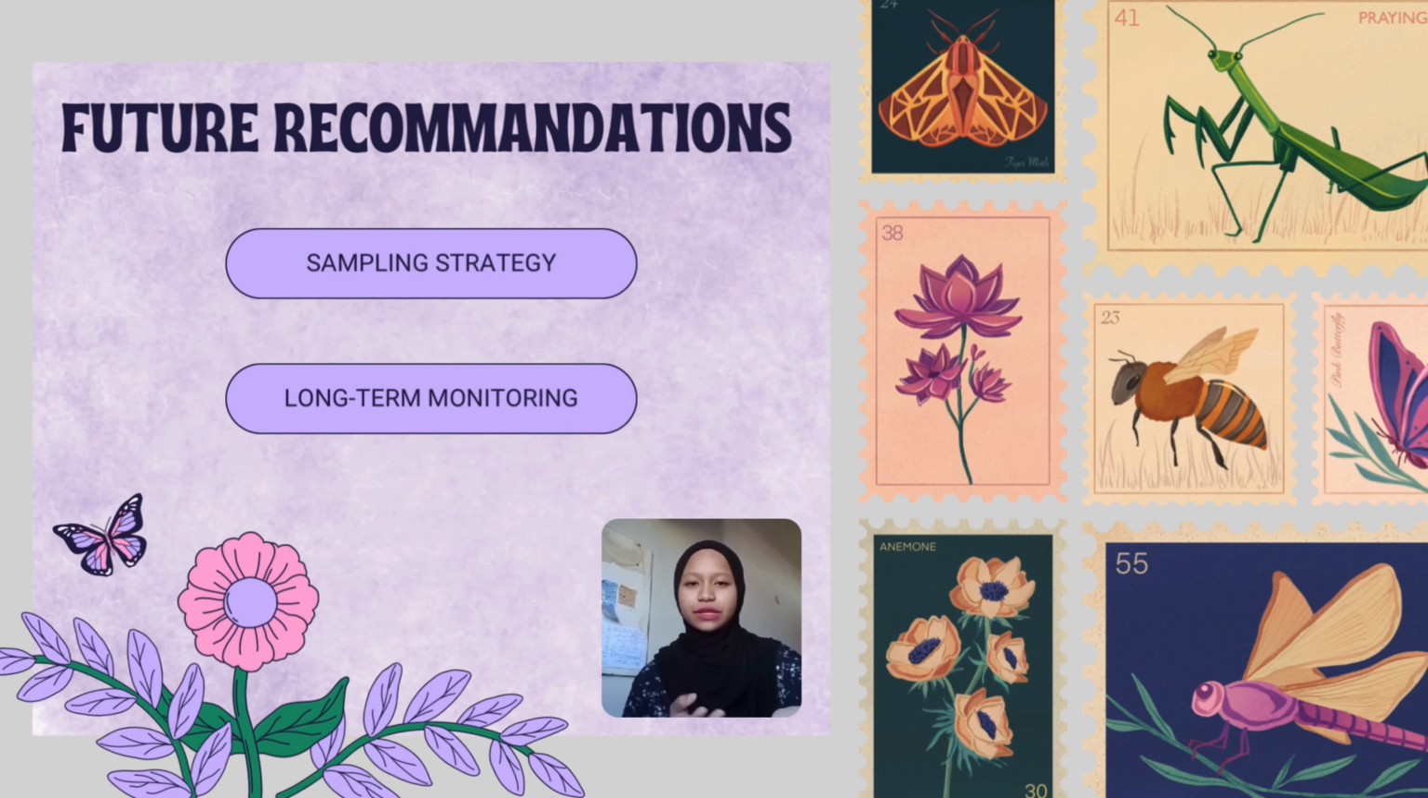Here are some future recommendations for our field study analysis. The first one is sampling strategy. Use a systematic sampling strategy to ensure representative data across different species of Lepidoptera. The second one is long-term monitoring. Use a long-term monitoring program to track more Lepidoptera species. This can help in identifying more species in different spaces in UiTM Tapah. By applying these recommendations, we can get more accurate data for our field study analysis.